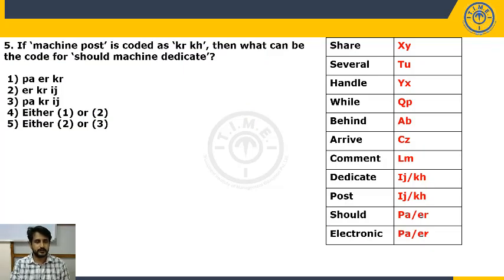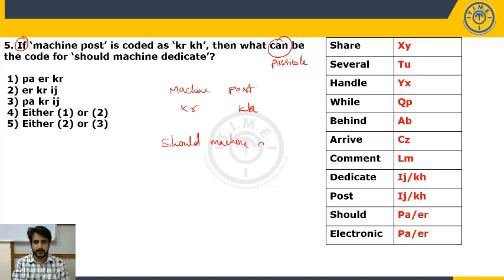Now, what is the first one? Like this, they give if-condition questions. If machine post is coded as K or KH, see, it does not say respectively. It is not mentioned. Then what can be the code? "Can be" means they are asking for the possible, not the definite. What could be the code for should machine dedicate?